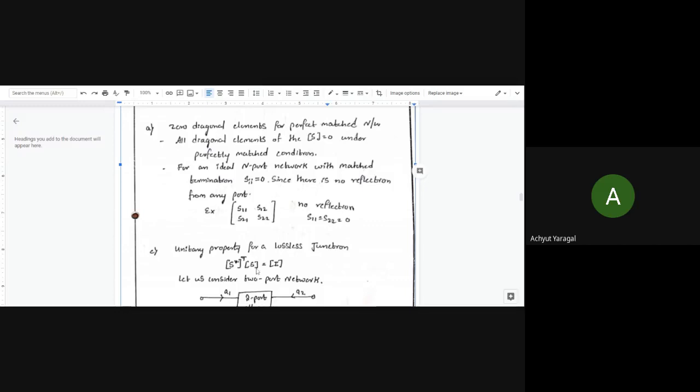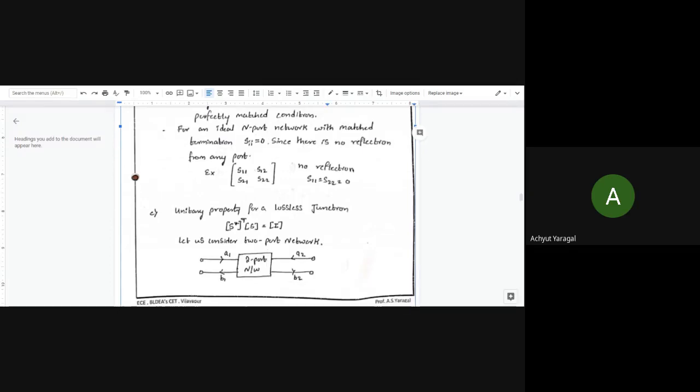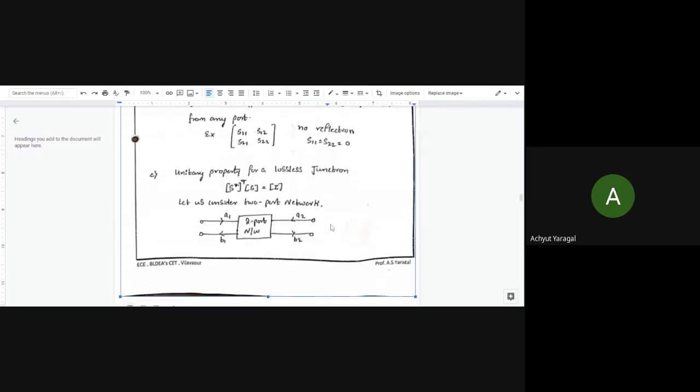Let us understand the next property, that is the unitary property for lossless junction. In this case, what you have to prove is S conjugate transpose. Whatever the S matrix we are having, we have to take the conjugate first and then the transpose of that, multiplied with the S matrix, and we will get the identity matrix. This one we have to prove here. We already know that we have a two-port network here. A1 is the incident voltage, B1 is the reflected voltage, A2 is the incident voltage, B2 is the reflected voltage at the respective ports, port 1 and port 2.